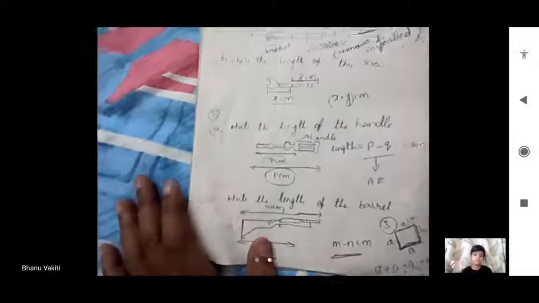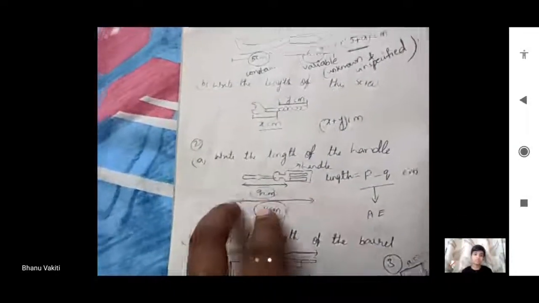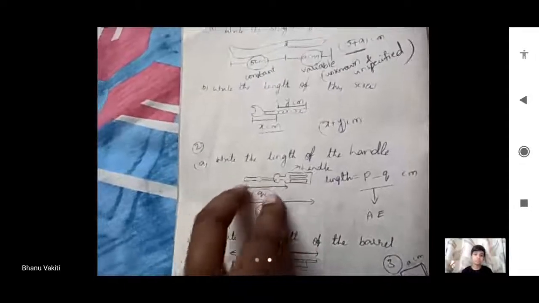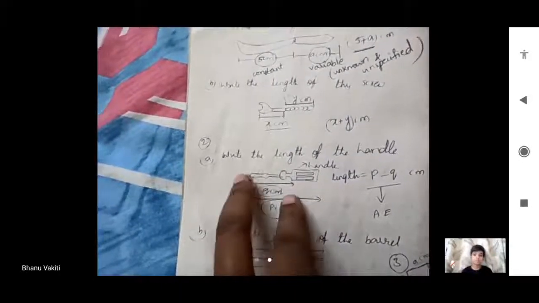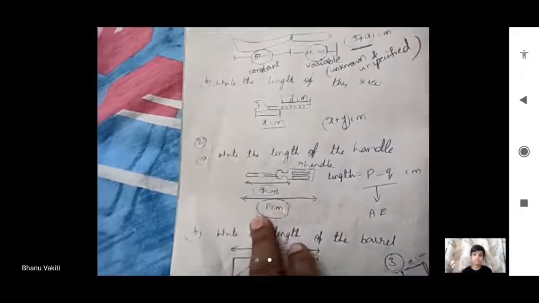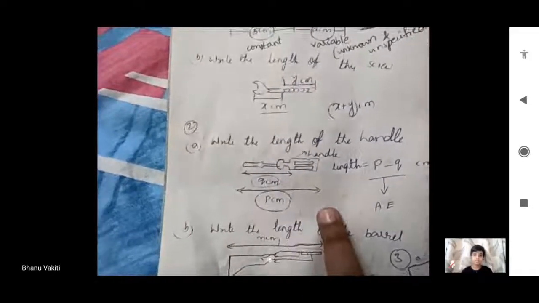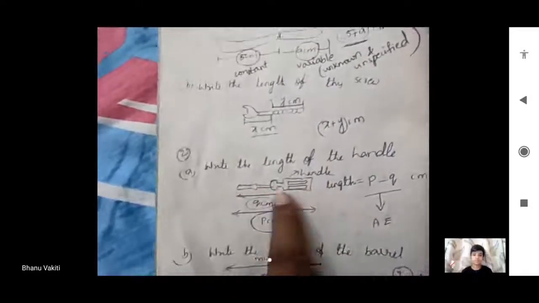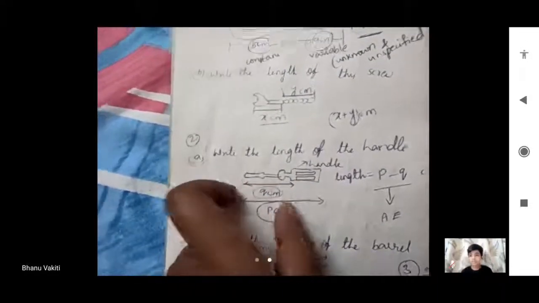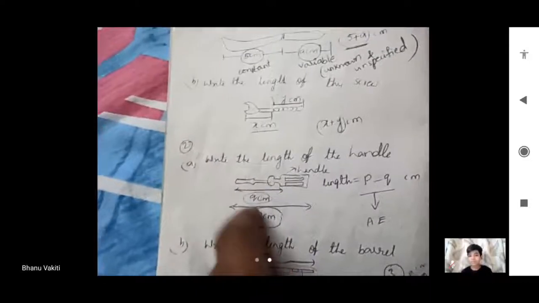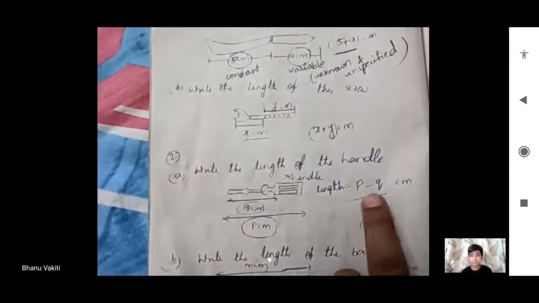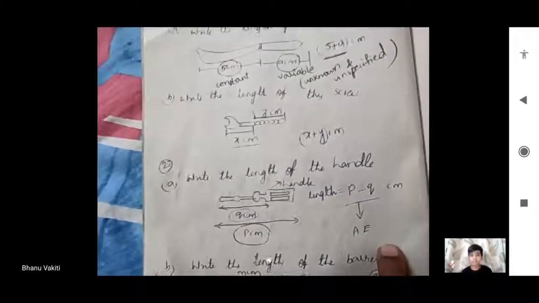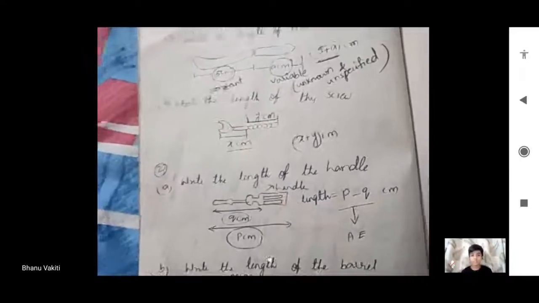And the second bit is write the length of the handle, only handle length: total length minus the barrel part. Total length minus barrel length. That's why total length p centimeters minus barrel length we have to subtract. Q centimeters they have given up to here. So that is q centimeters. P minus q centimeters is the length of the handle.